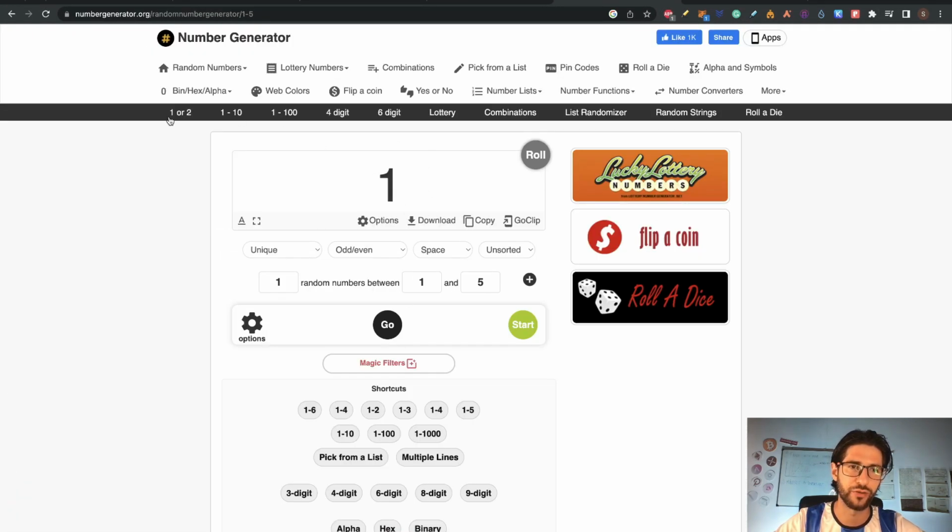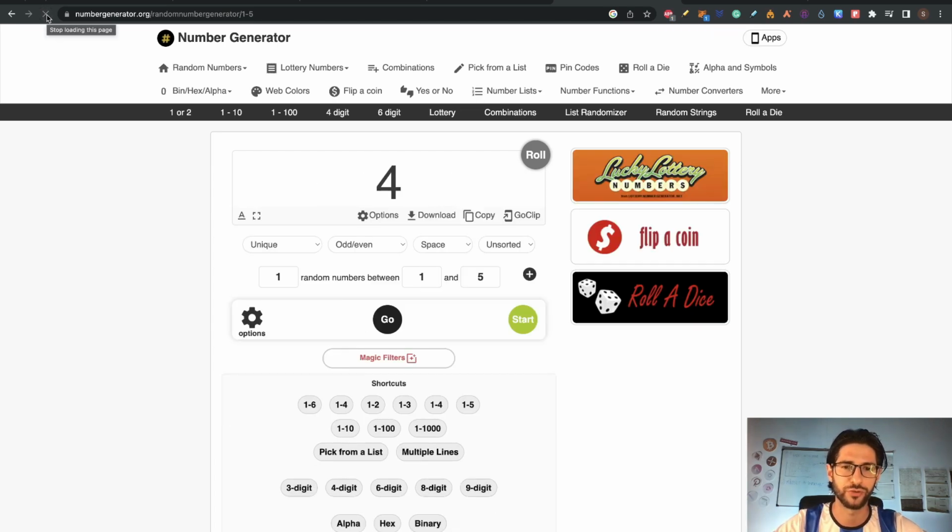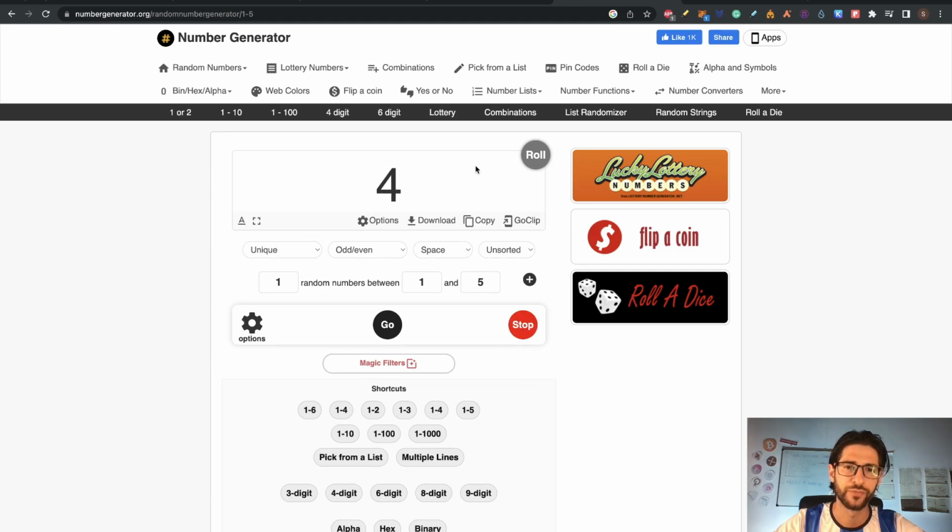This works really easy. I'm just going to refresh the page so you know that this is legit. So you select here one random number between 1 and 5. You can change the numbers here if you want, and you just click start, and you really cannot see the number, so I cannot really decide it. So when I click stop, it will have the random number, right? So let's go and do it, and this time it will count. So I click on start here, and the number will be the number 4.